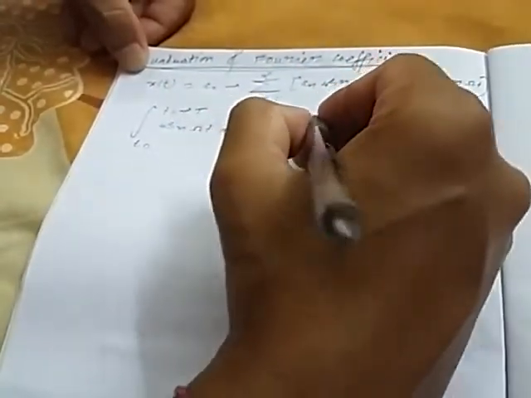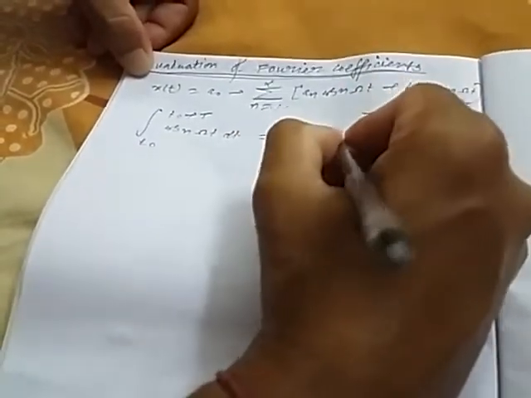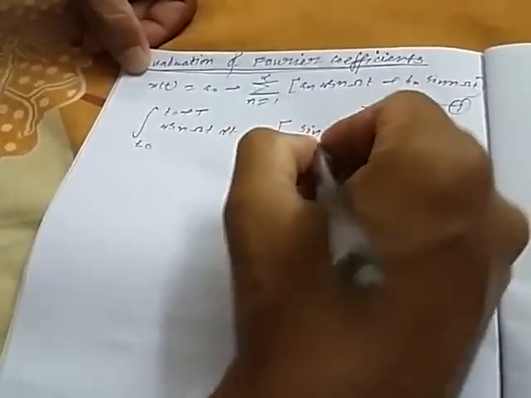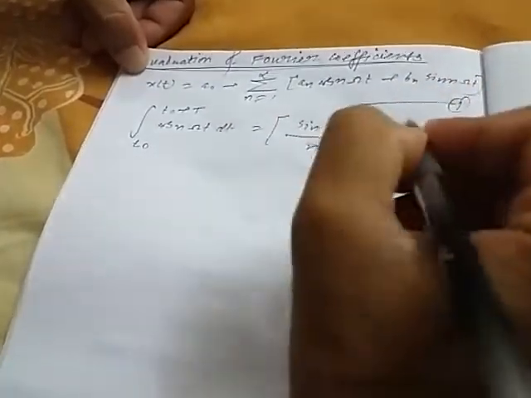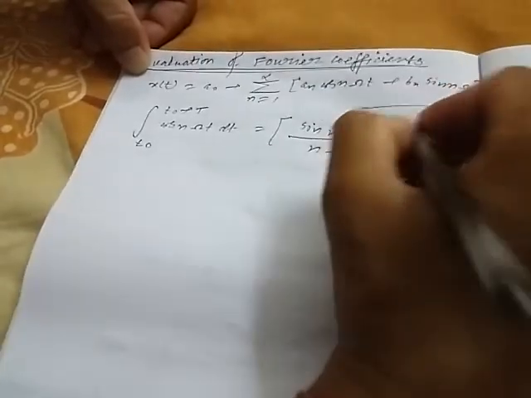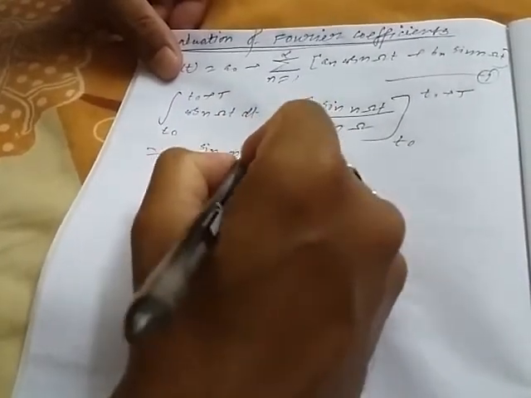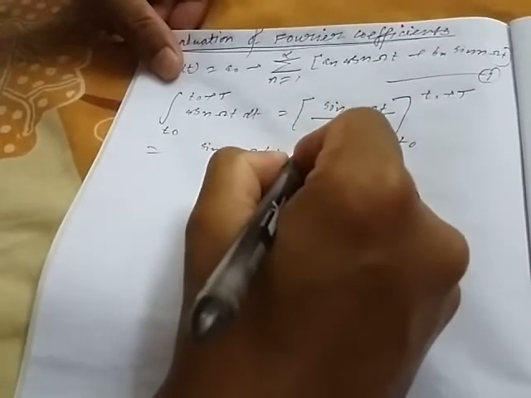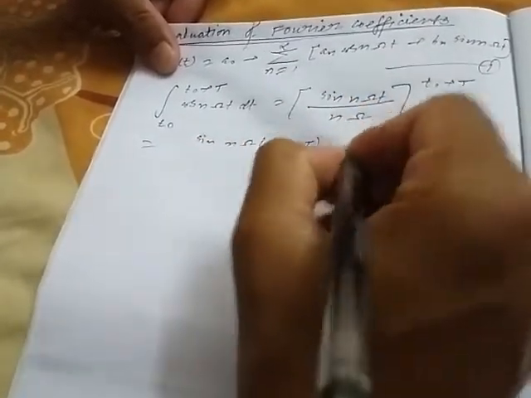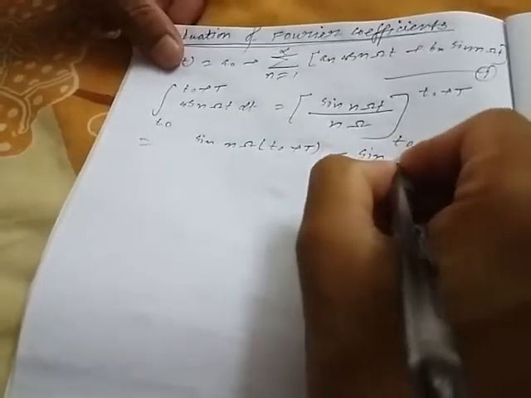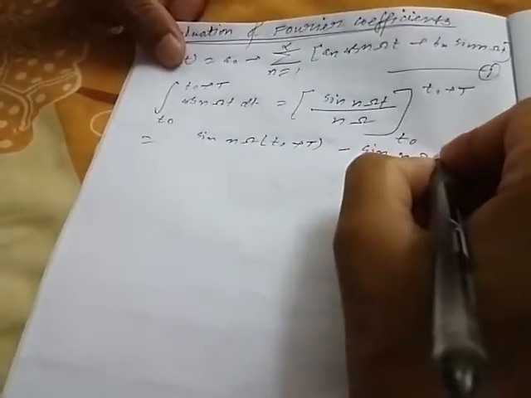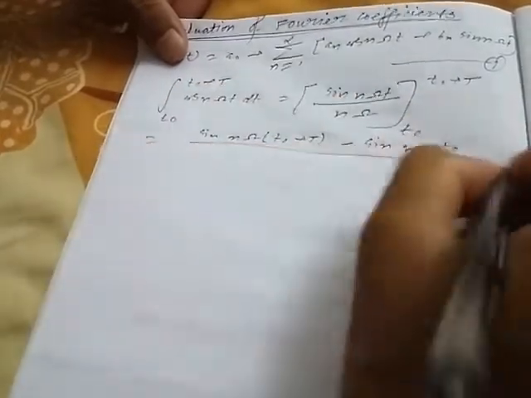Because we know the integration of cos is sin n omega t by n omega, evaluated over t0 to t0 plus capital T. If we put the limits, this will be equal to sin n omega (t0 plus capital T) minus sin n omega t0, divided by n omega.